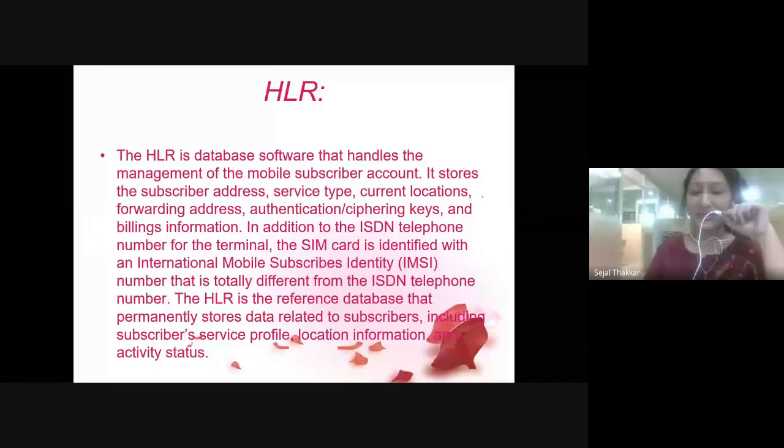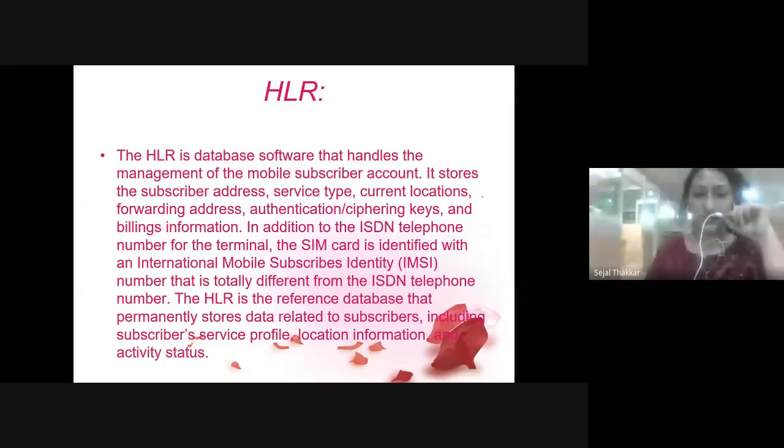Because if it does not store this in the database, then how will you get your bill? It is going to store that. That's why you get your bill saying that you have called this much, for this many hours. You will get your bill whether you have paid or not. So it maintains all the information related to that particular user who is using your mobile, right?